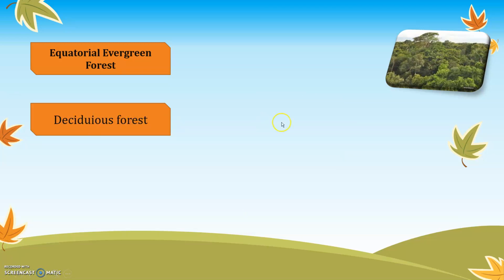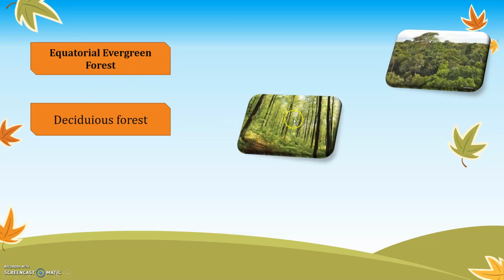deciduous forest. This is how a deciduous forest looks. In these areas the forest is green. Over here the trees are there, but it is not as intense as the equatorial evergreen forest, because the sunlight received over here is a little less compared to the equatorial regions.